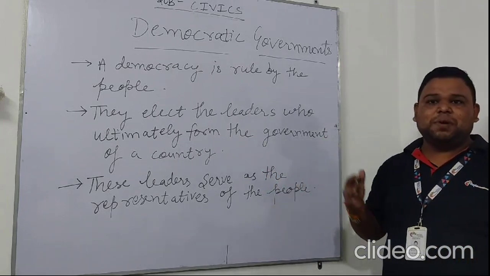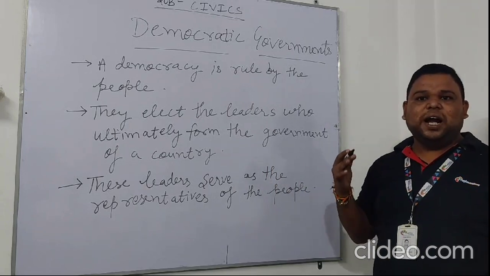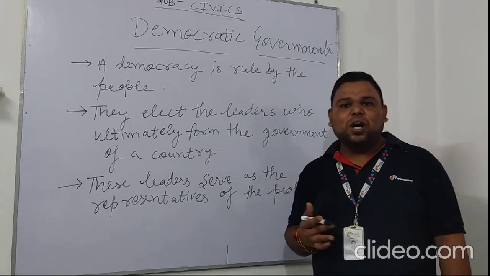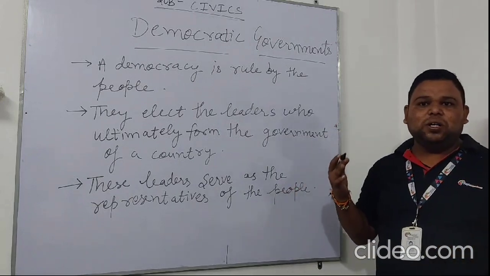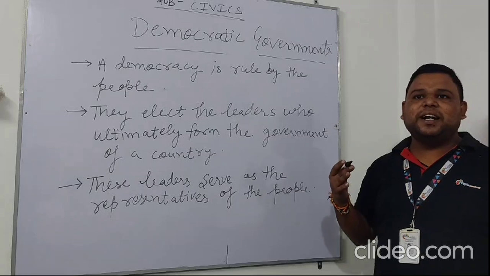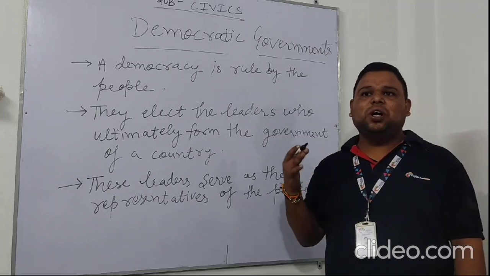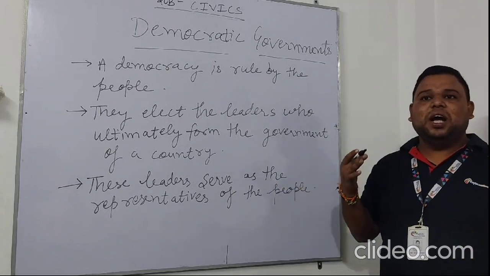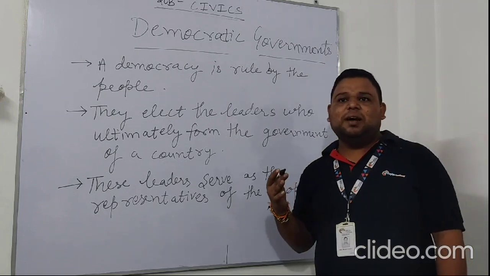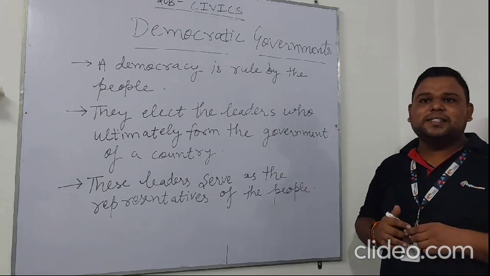Before an election, political parties announce their candidates, the leaders they want people to vote for, and they also announce their manifesto, which means the policies and programs they plan to undertake if they are elected to government. Some leaders contest elections as independent candidates, who do not wish to join any particular political party. The political parties usually announce their manifesto and candidates in a campaign before an election. Such campaigns usually take the form of public meetings, rallies, etc.